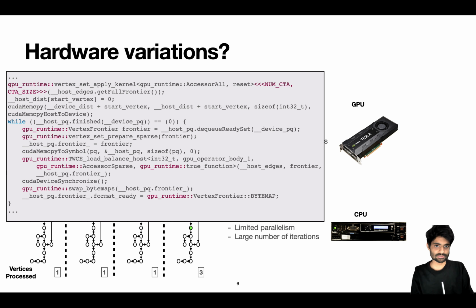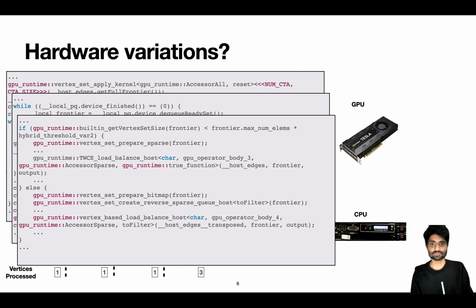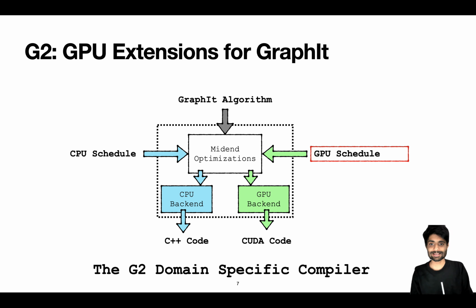What this currently means is that the developer now has to rewrite these implementations by hand in a language like CUDA. But just like CPUs, each input and algorithm requires different optimizations. In fact, the optimization space in GPUs is an order of magnitude larger than that of CPUs. Currently, there's a lack of a single framework that can generate the best code for both CPUs and GPUs from a common input. To solve this exact problem, we introduced the G2 compiler extensions to Graphite.